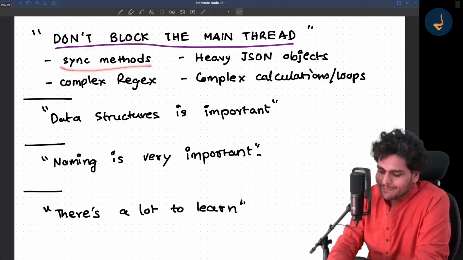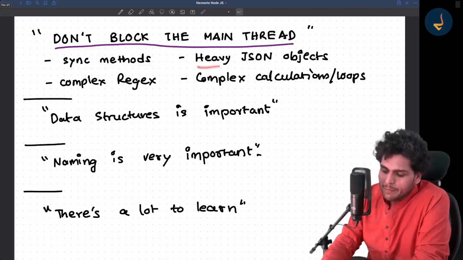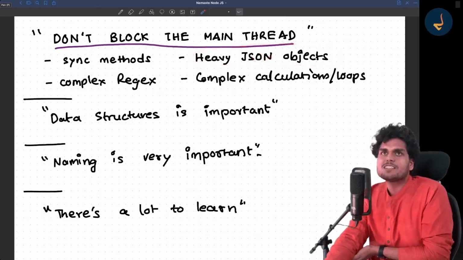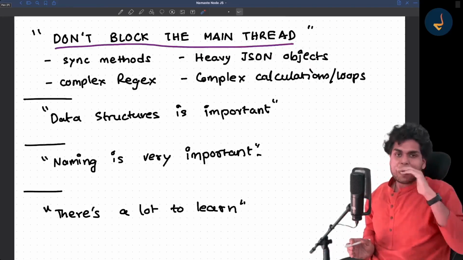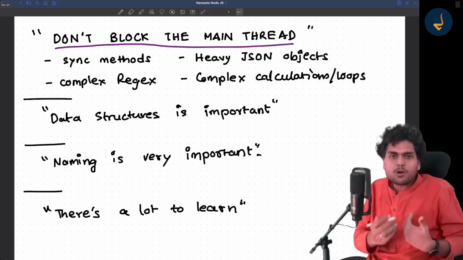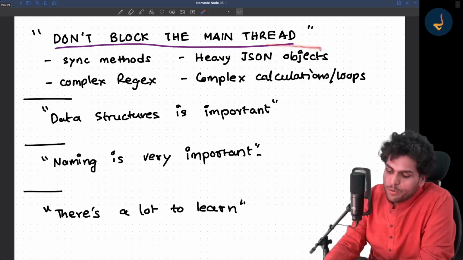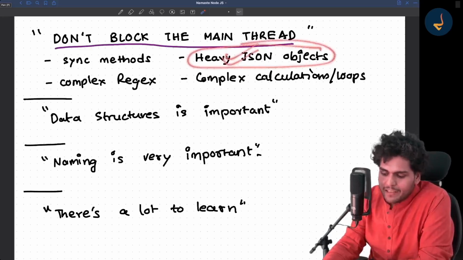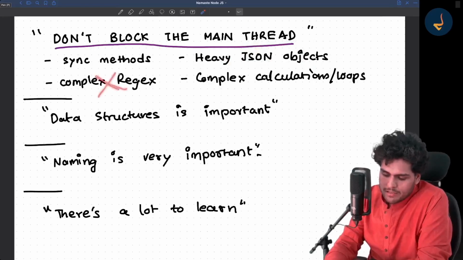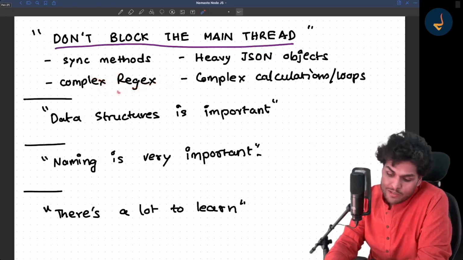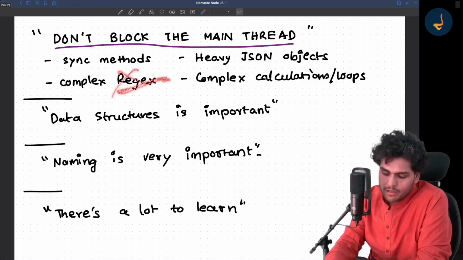Suppose you are dealing with heavy JSON objects, doing JSON.stringify and JSON.parse on big objects. It takes a lot of time and a lot of complexity, and if you do it on the main thread, it is very bad. Heavy JSON operations, don't do them. If you are calculating complex regular expressions, that also takes a lot of time. Don't do it on the main thread.